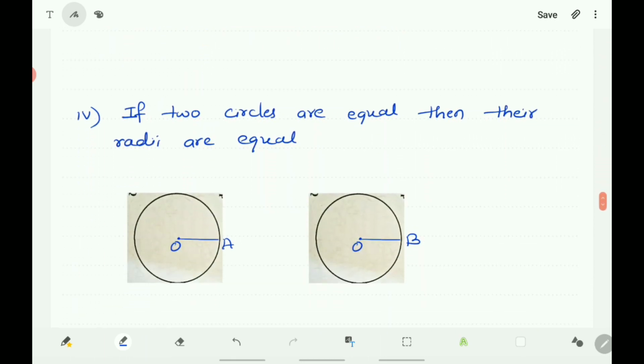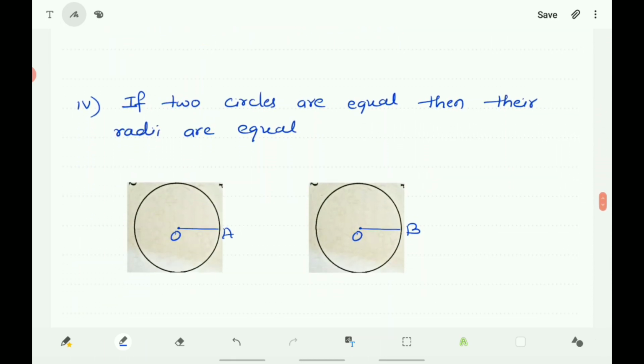Next, if two circles are equal, then their radii are equal. This is also a true statement. It is true because here there are two circles C1 and C2, and they are equal.